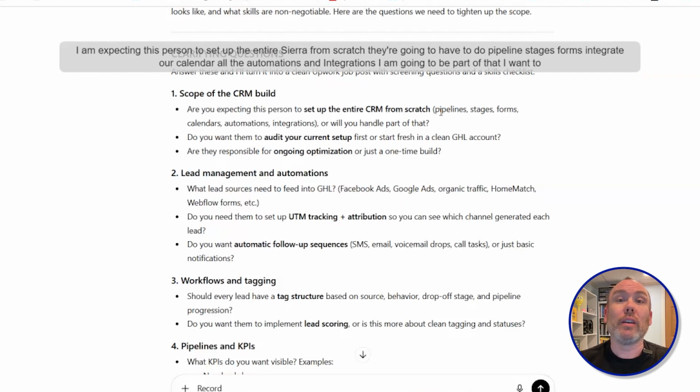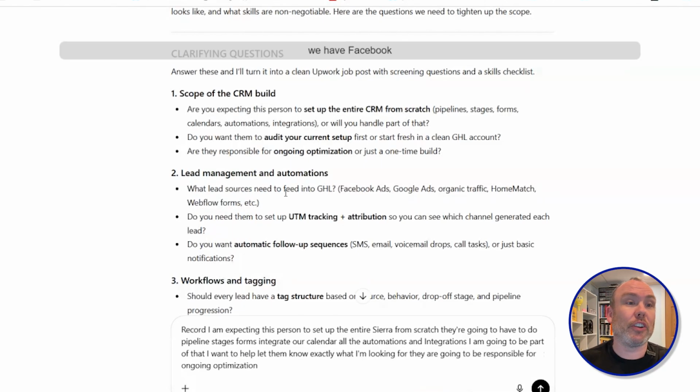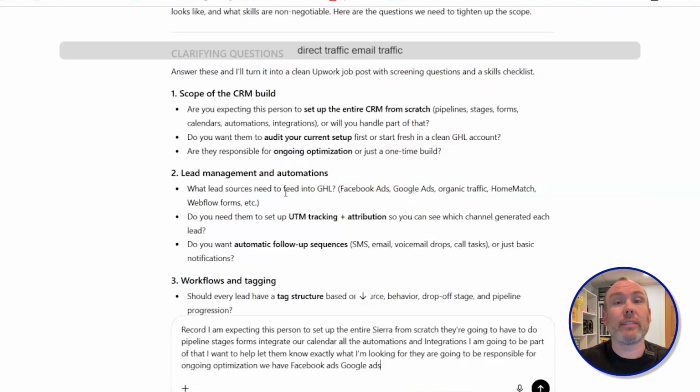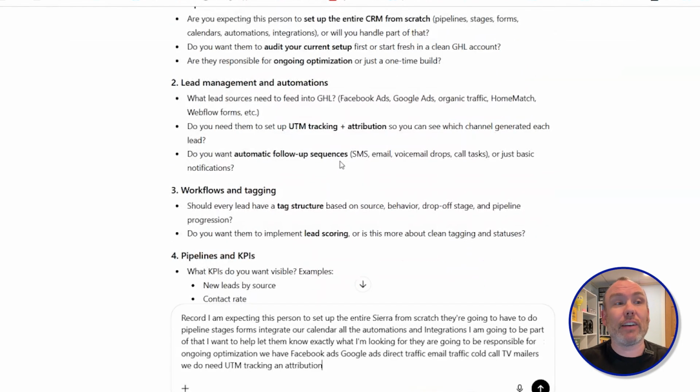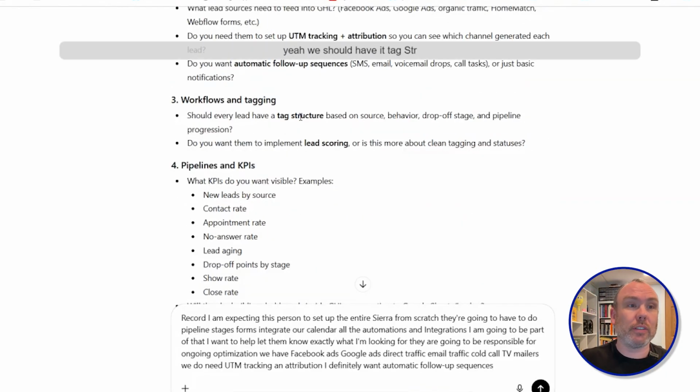I want to help let them know exactly what I'm looking for. They are going to be responsible for ongoing optimization. We have Facebook ads, Google ads, direct traffic, email traffic, cold call, TV, mailers. We do need UTM tracking and attribution. I definitely want automatic follow-up sequences. Yeah, we should have a tag structure based on where they're at, drop-off stage, progressions.